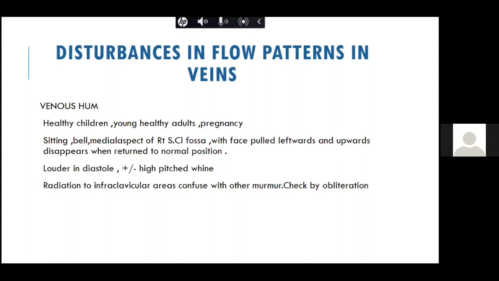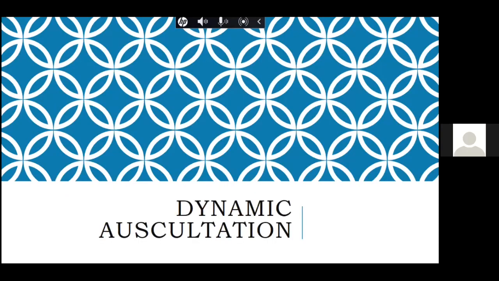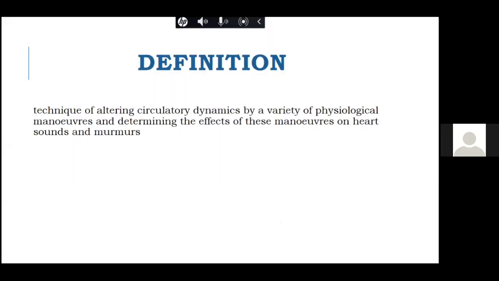So this was in short about the continuous murmur, because you should know a little bit also about the continuous murmur. So the next topic which we'll discuss is about dynamic auscultation. This remains one of the important topics, because as we discuss the systolic and diastolic murmurs, there are always various maneuvers, let it be physiological or the positional maneuver or the drug maneuver or something like a Valsalva and squatting, which alters the cardiac hemodynamics and which may increase or decrease the intensity of the murmur or the duration of the murmur. So what is dynamic auscultation?